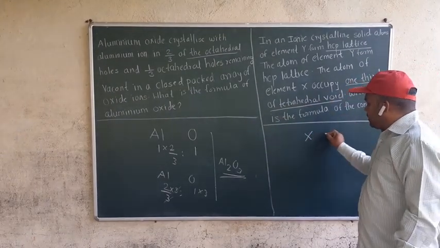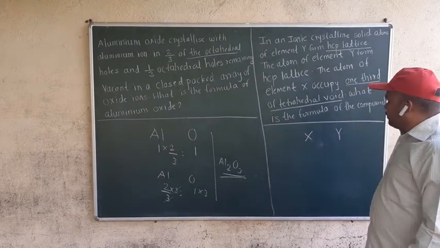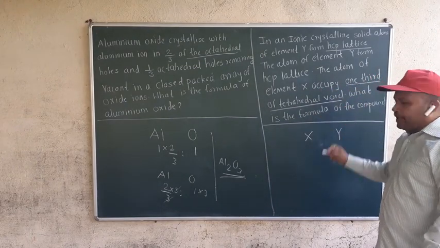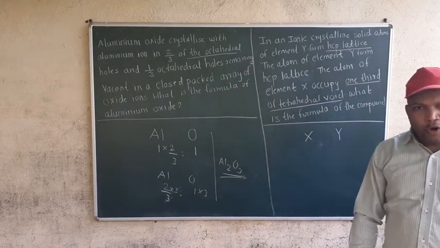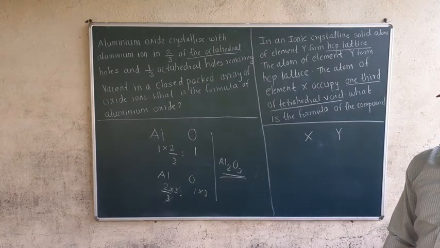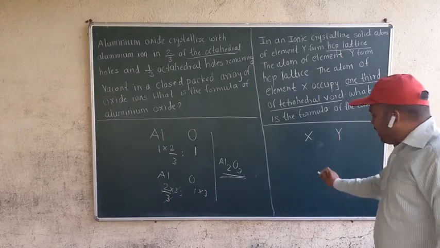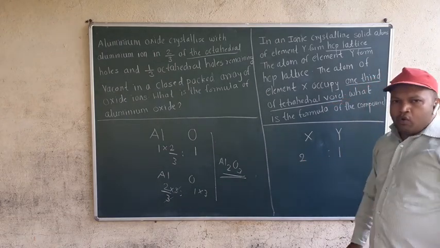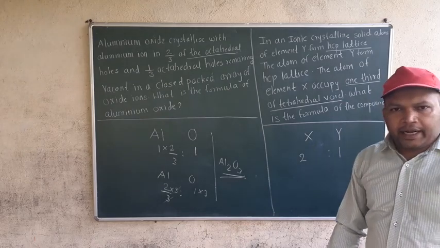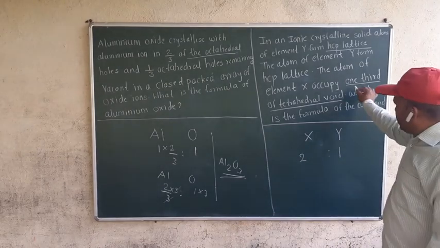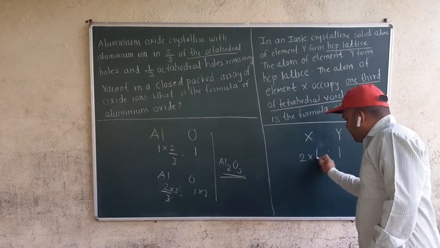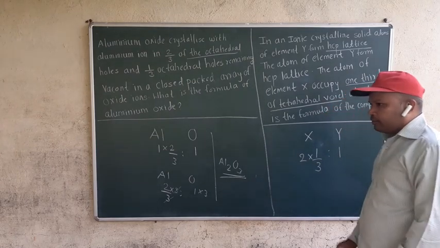You know that tetrahedral voids are always double. So I am taking X as 2 and Y as 1, but how much does it occupy? 1/3 of tetrahedral void, so I will multiply this by 1/3.